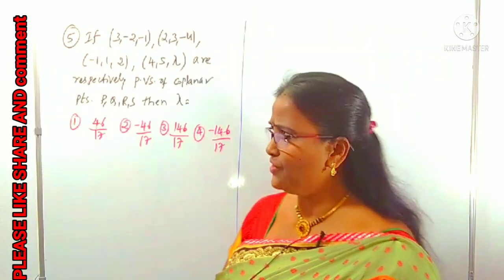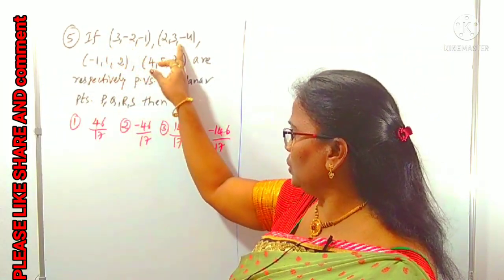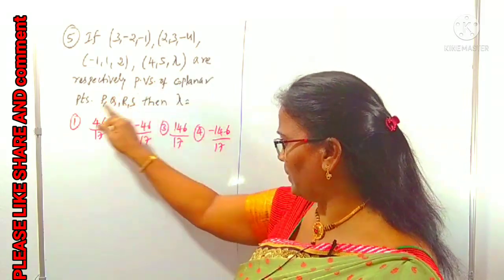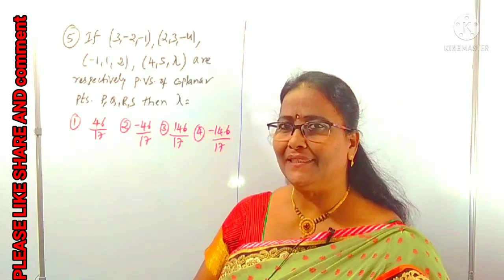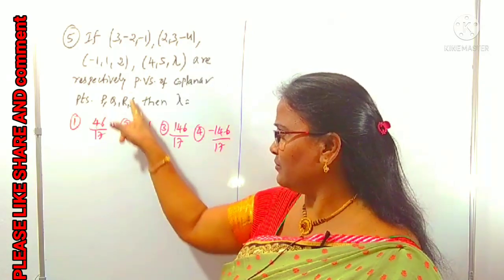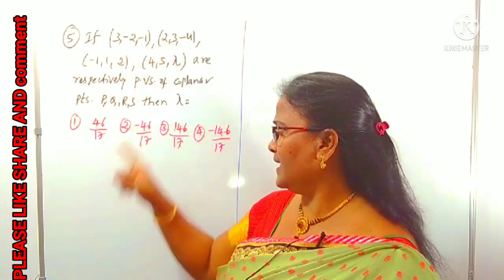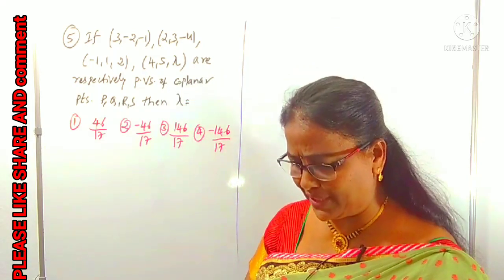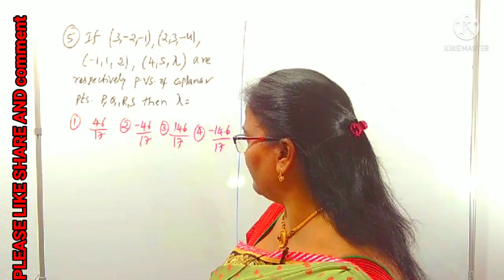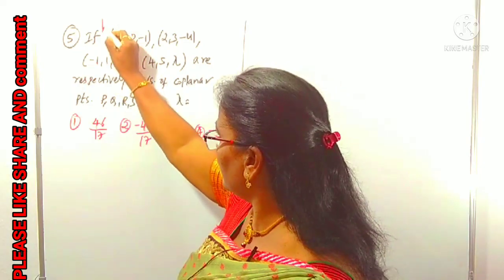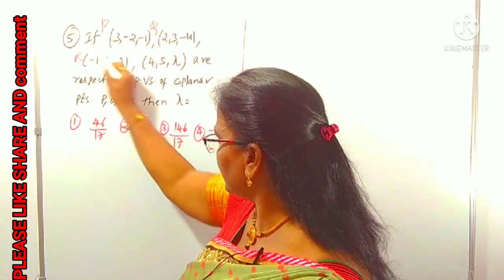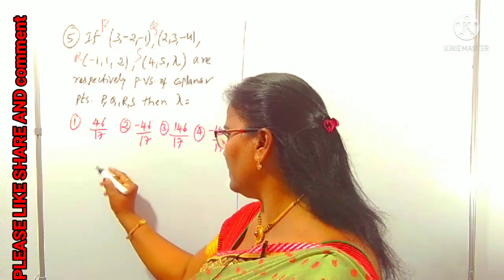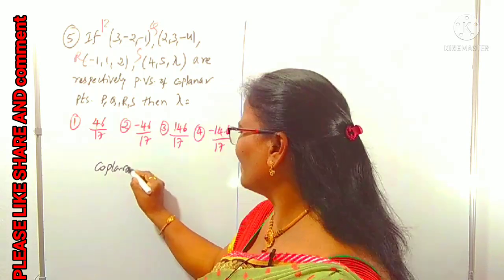Right? Look at this question. What is given: 1, 2, 3, 4 are the position vectors of the coplanar points P, Q, R, S. Then find lambda. The P, Q, R, S position vectors are given like this, and they are given as coplanar. Then to find lambda, you already know the condition for coplanarity. This is the coplanarity condition, a tip you already know well.